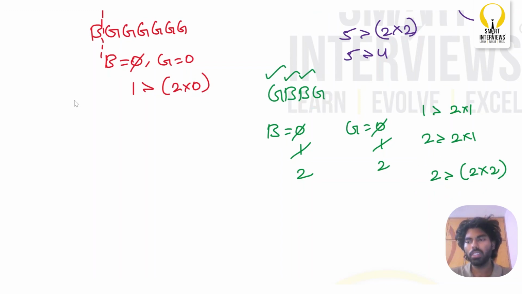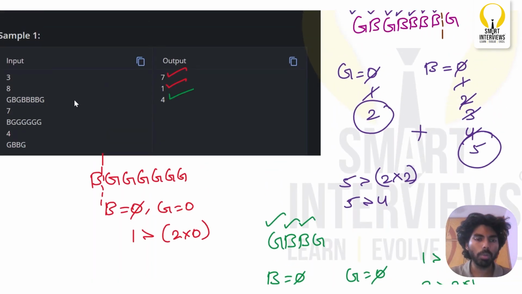What does that mean? The entire queue, the people who are standing outside the entrance gate, all of them have already entered the bar, without even violating the condition. So there is no need for me to stop any people. How many people have already entered the bar? 2 boys and 2 girls. So 4 people. The answer is 4.